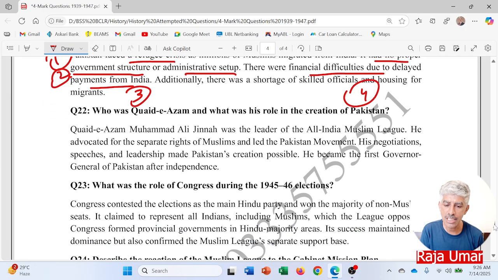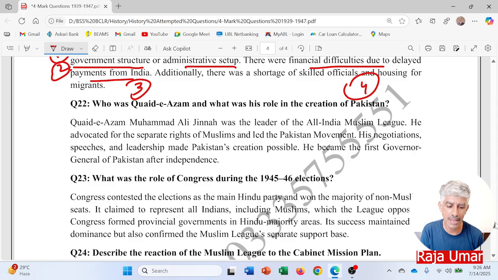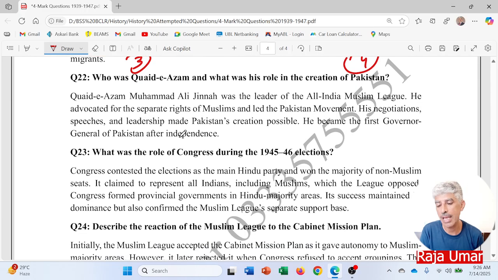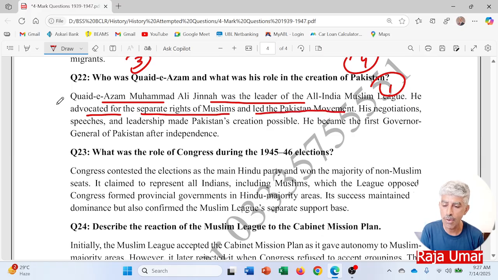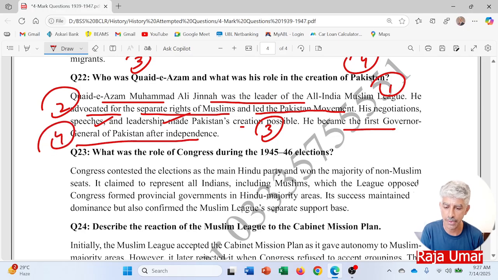Who was Qaid Azam and what was his role in the creation of Pakistan? This can be a very easy question for everyone. Muhammad Ali Jinnah was the leader of the All India Muslim League. Point number one, he advocated for the separate rights of Muslims and led the Pakistan movement. Point number two, his negotiations, speeches, and leadership made Pakistan's creation possible. Point number three, he became the first Governor General of Pakistan after independence. Point number four.